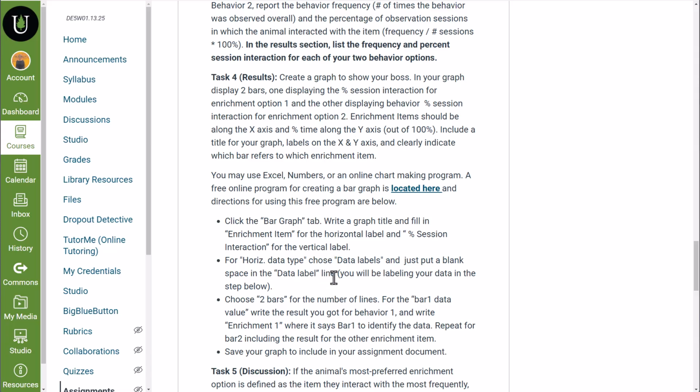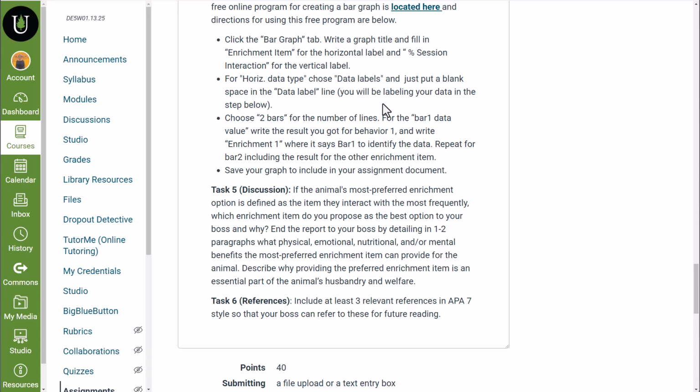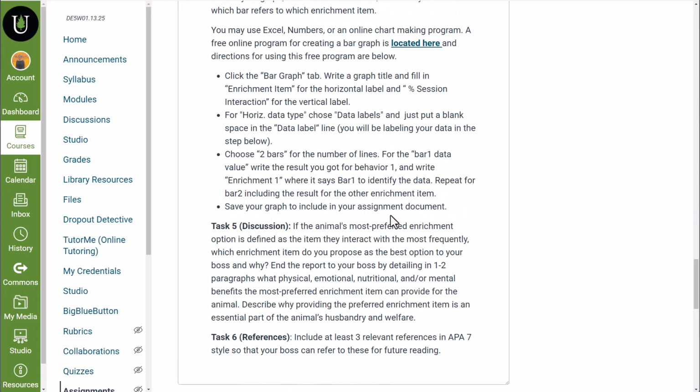There are some instructions here for setting up a bar graph in Excel. I will show you how to do that. I will do it using some different numbers so that you can practice using the numbers here. After you create your graph, you want to make sure that you also label your axes. So I'll go over that in the Excel that I show you as well.